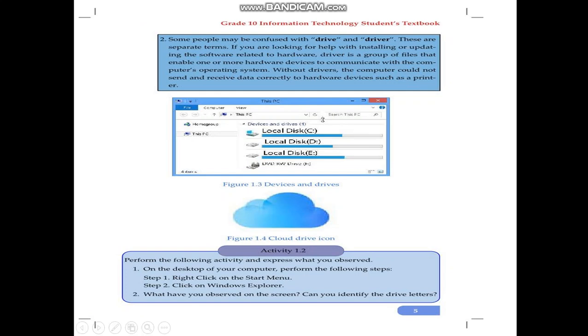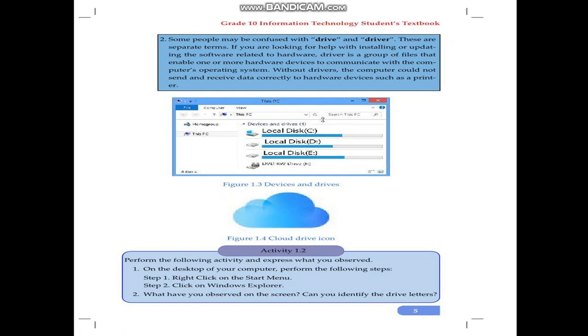It is a group of files that enable one or more hardware devices to communicate with the computer's operating system. Without a driver, the computer could not send and receive data correctly to the hardware device, such as a printer. You cannot change a soft copy into a hard copy in the absence of driver software. Every printer has its own driver software according to its model number. Mostly when we purchase a printer, it comes with a CD. Here, figure 1.3 shows you devices and drives.